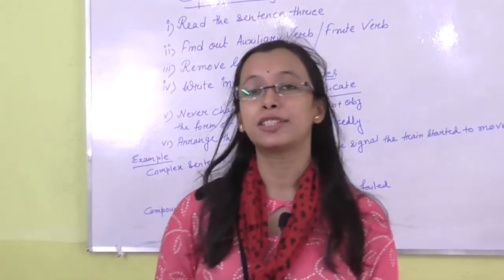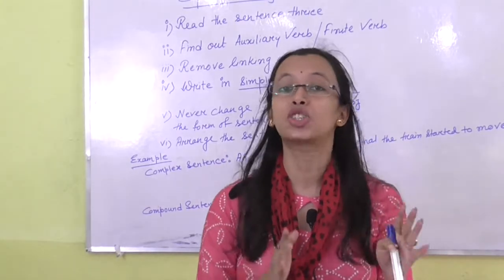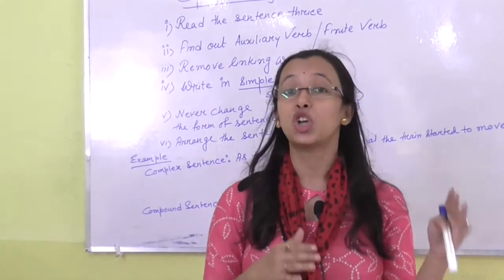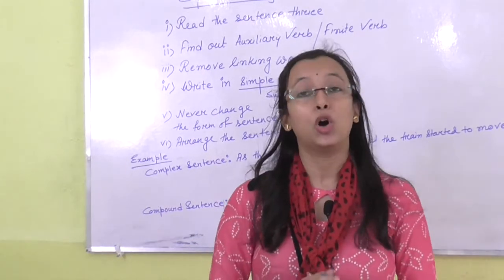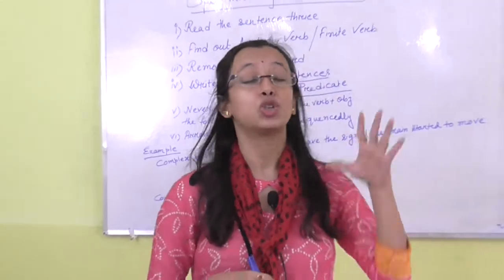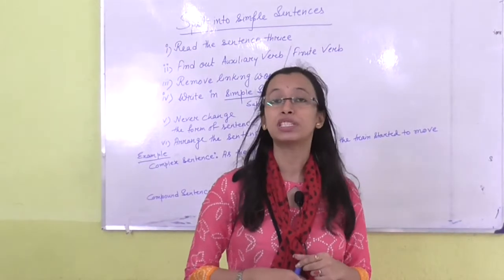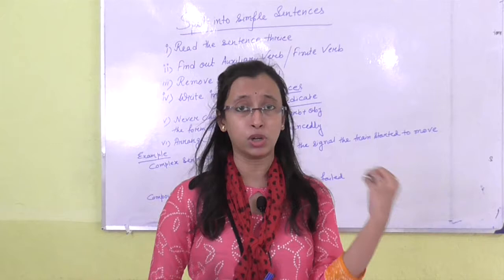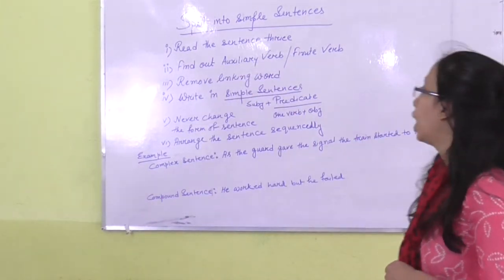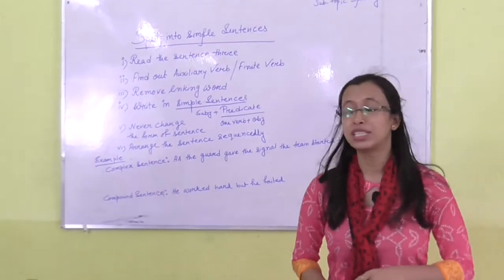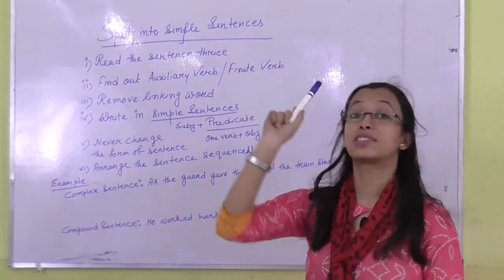Joining means to combine two sentences, and splitting is just the opposite of joining. Joining means combining and splitting means just splitting them. Now, to split a complex or compound sentence into two or more simple sentences, you need to follow some certain rules. Which kind of rules? The first thing: always read the sentence thrice.